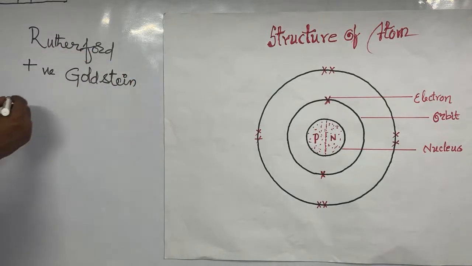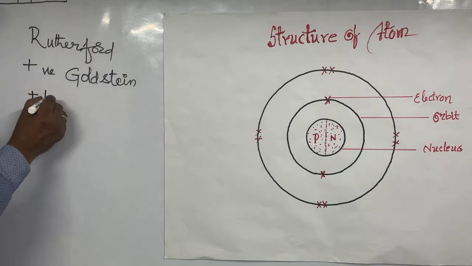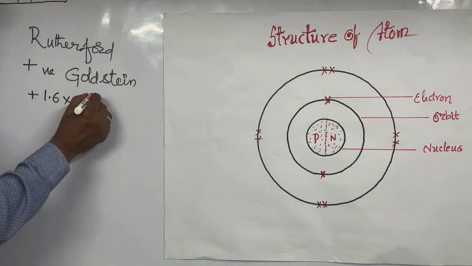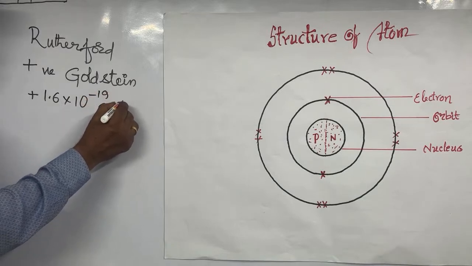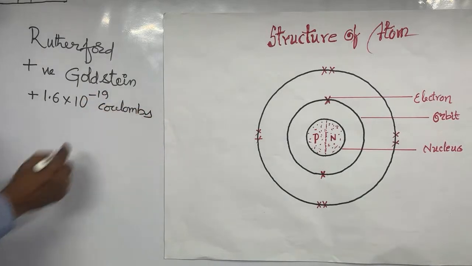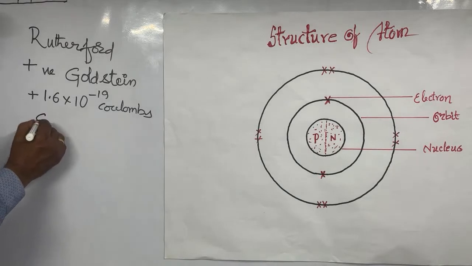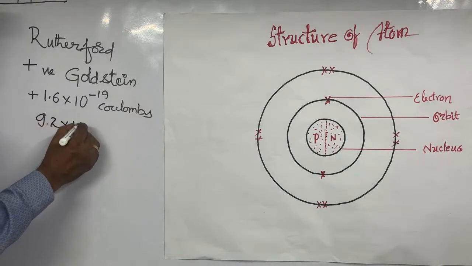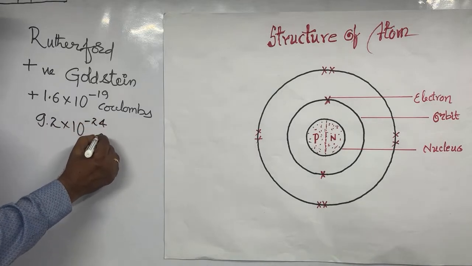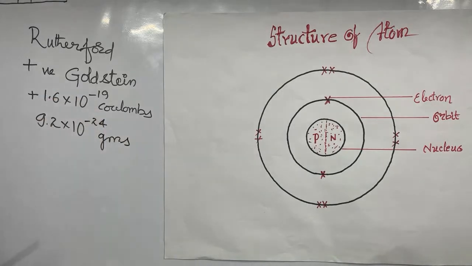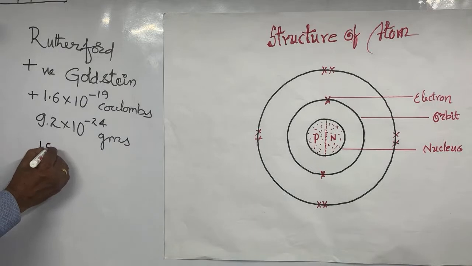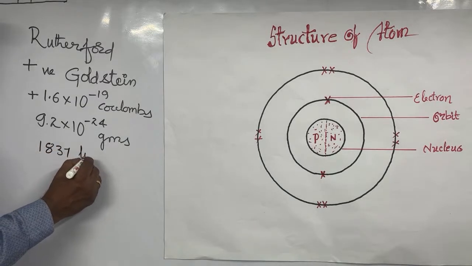Now, what is the charge of the proton? Plus 1.6 into 10 to the power of minus 19 coulombs. That means this is a similar charge to that of the electron, but this is positive and that is negative. Now the mass of the proton is 1.67 into 10 to the power of minus 24 grams. And the proton is 1837 times bigger than the electron.